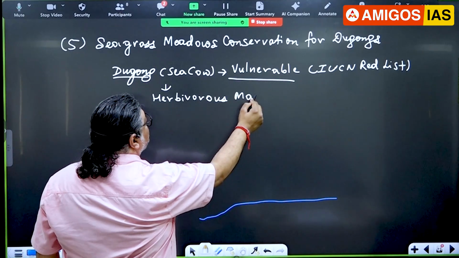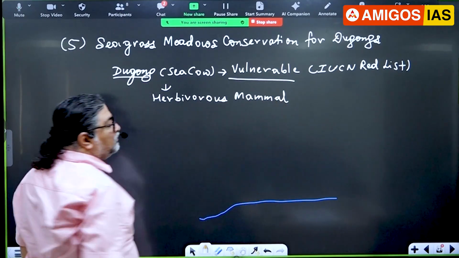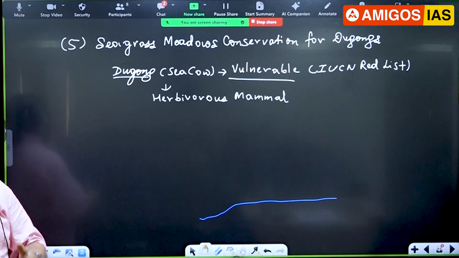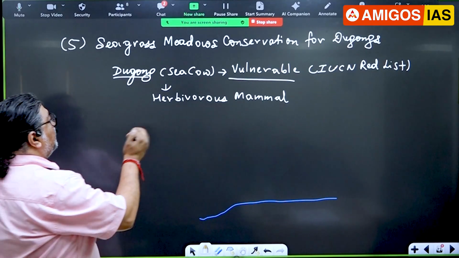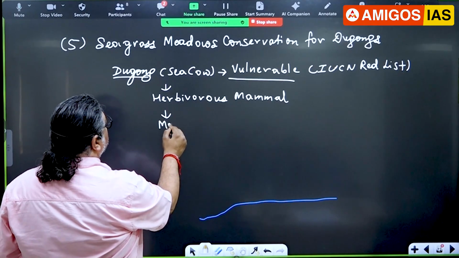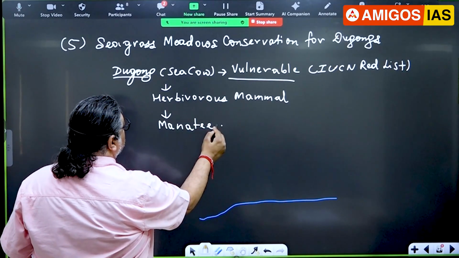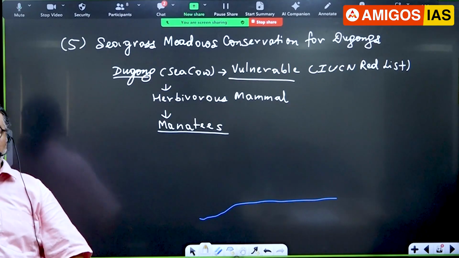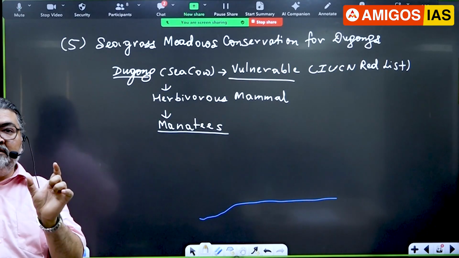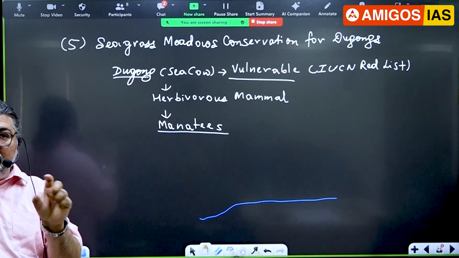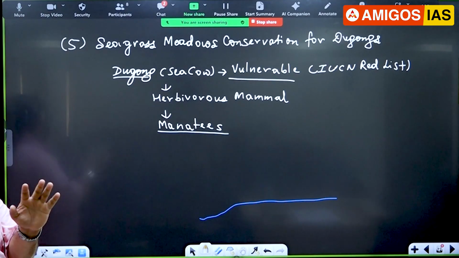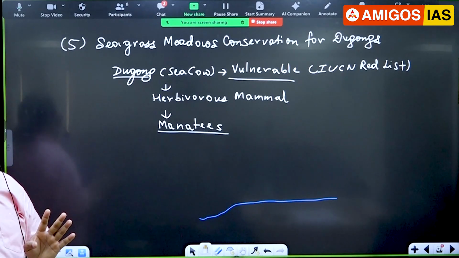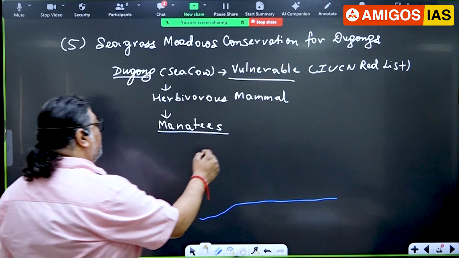It is basically a mammal. What do you mean by mammal? Which gives birth to young ones and feeds them. So the dugong is a mammal. Now, what I'm giving here, they belong to this one. Manatees is the biological term. Right? Manatees is the term for this kind of animal. And they resemble a dolphin. You have seen that they look like a dolphin, but they are not dolphins. They're a different type of animal. So it's called the manatee species.